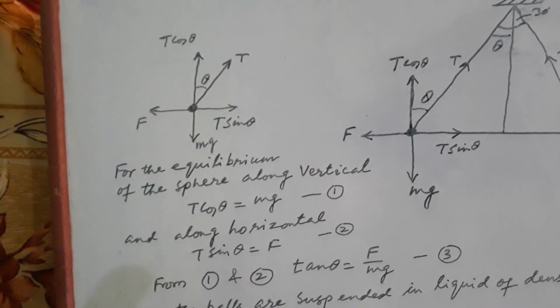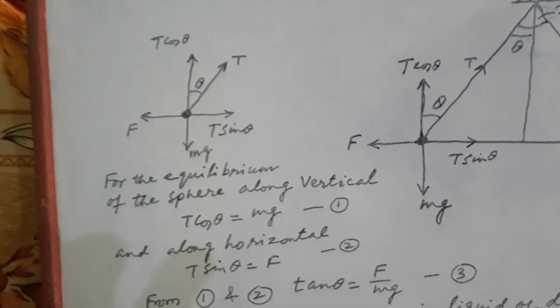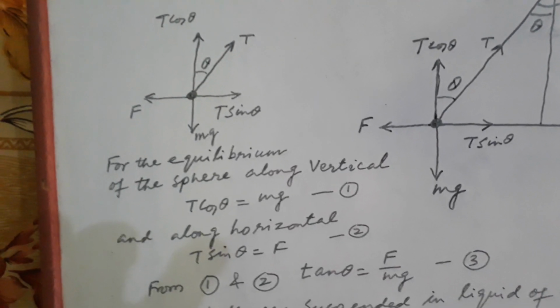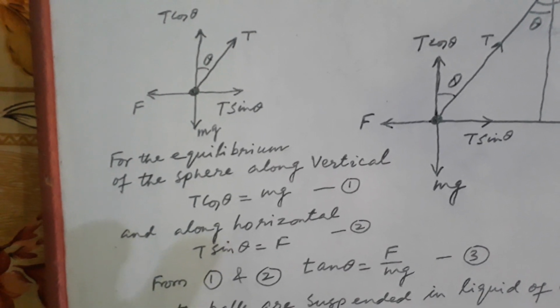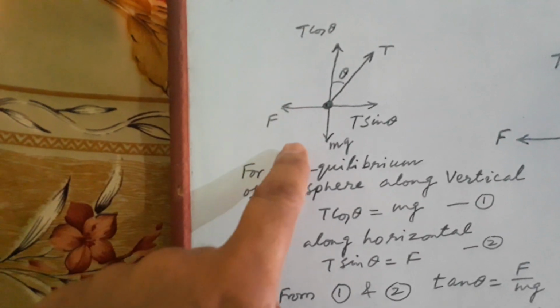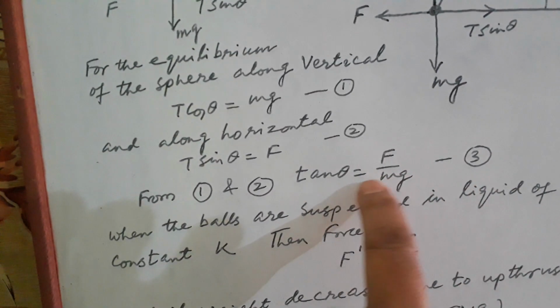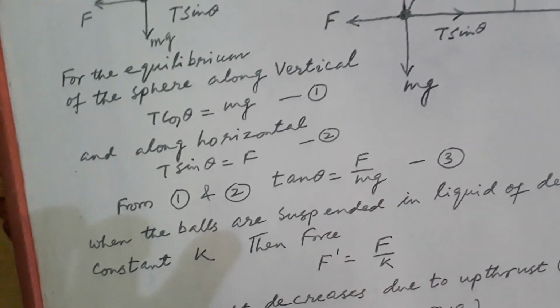Now since they are exerting equal and opposite forces, we consider the equilibrium of the sphere. For that we write T cos theta equal to mg and T sin theta equal to F. In this way we get tan theta equal to F by mg.